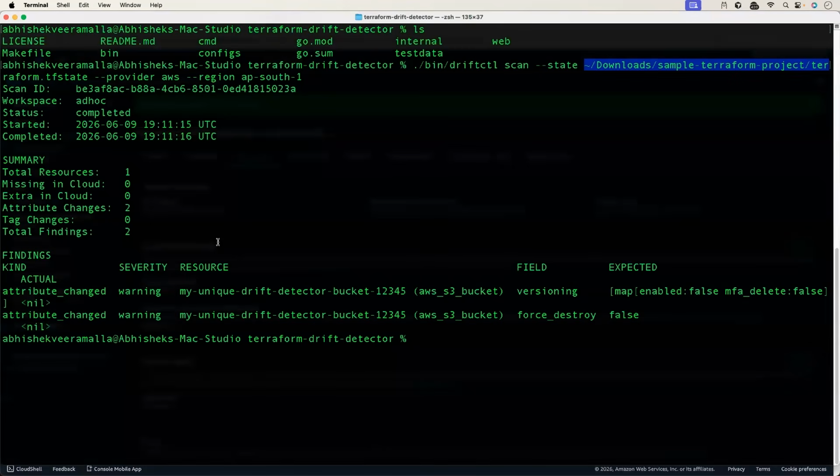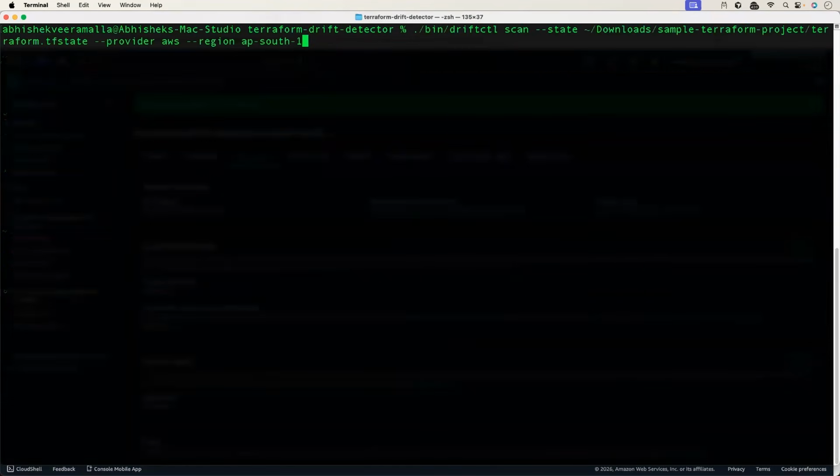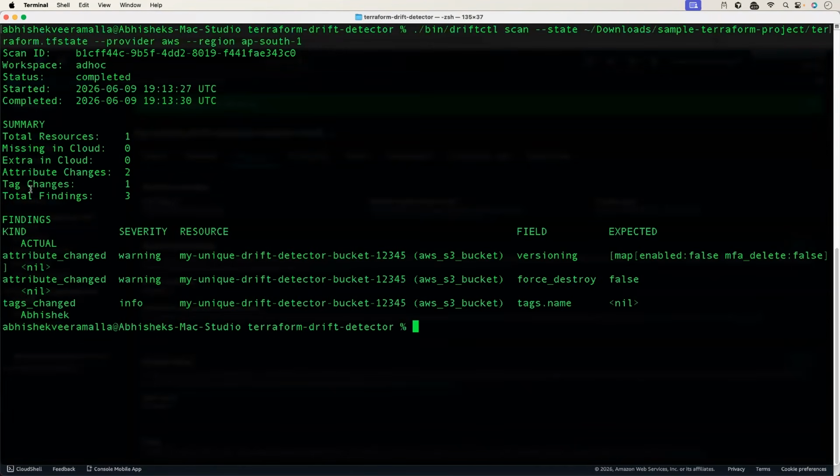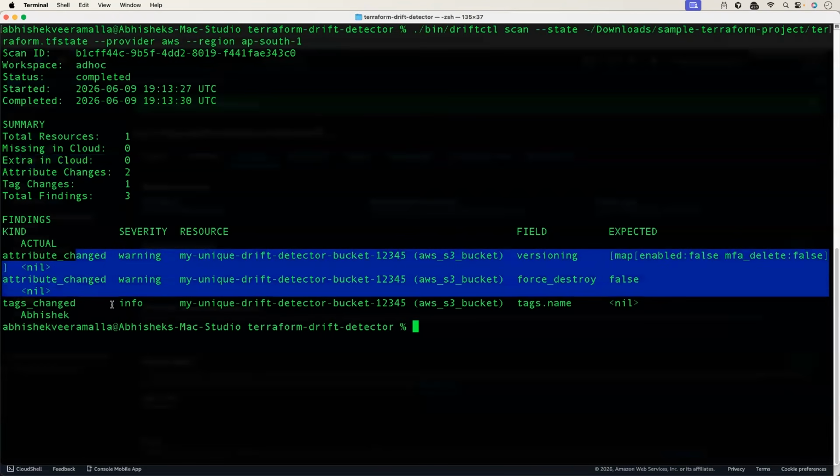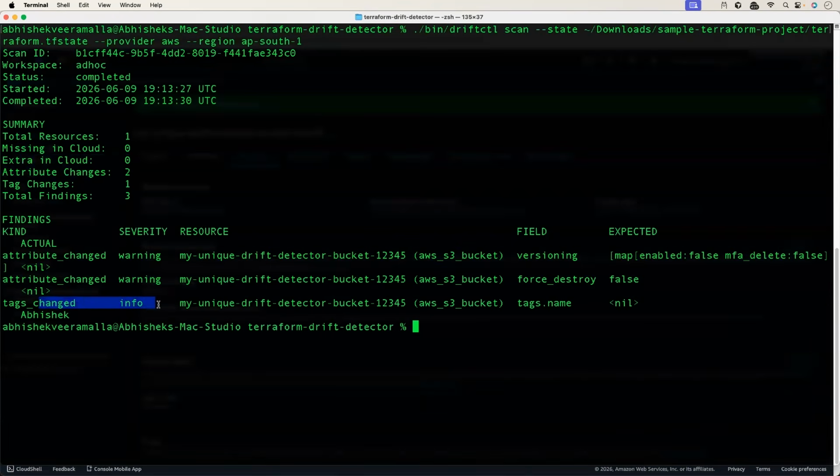Now let's go here. And what I'm going to do now, I'm going to rerun this. Now you can clearly see that total findings have changed to 3. As I told you, this is a trivial change. So missing in cloud, extra in cloud, this did not affect. But apart from warnings, there is an info message that you have to act upon.